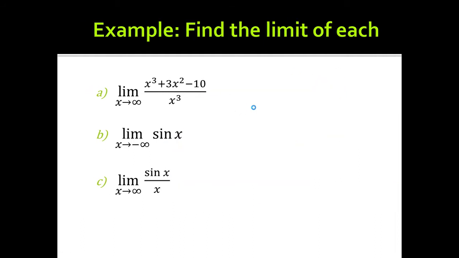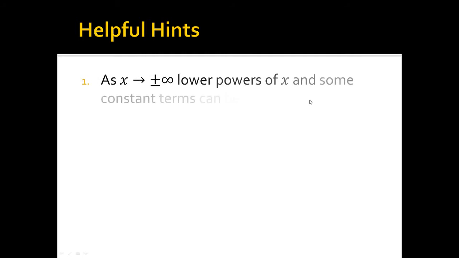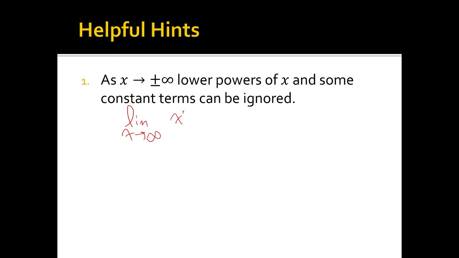Now, here's a couple of helpful hints, and we've already sort of covered a couple of them. The first one: as x goes towards either positive or negative infinity, it's safe to ignore lower powers of x, and some constant terms can also be ignored. For example, if I have the limit as x goes to infinity of x to the 4 plus x cubed minus x plus 1, all divided by, let's say, x to the 4 plus 5.